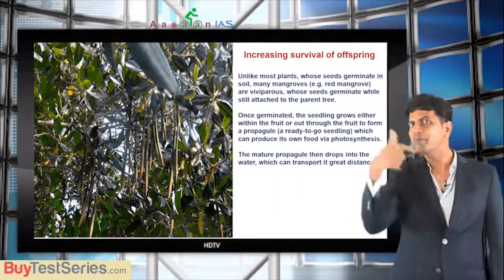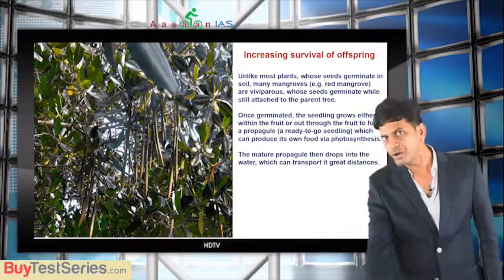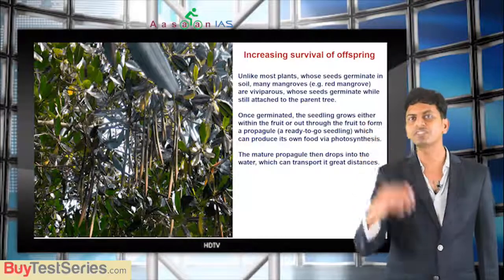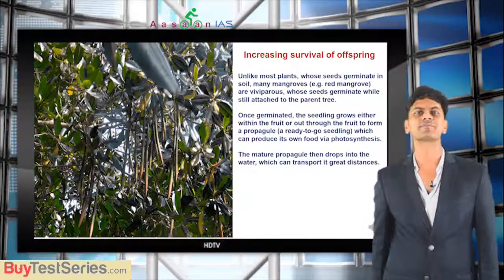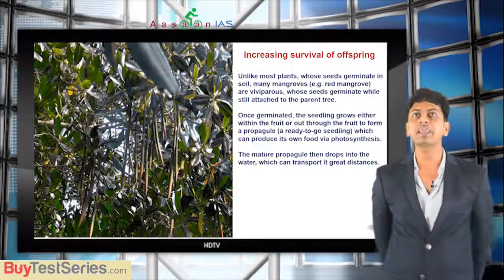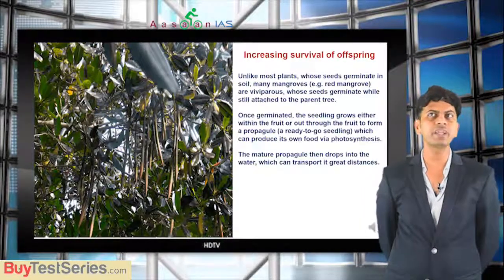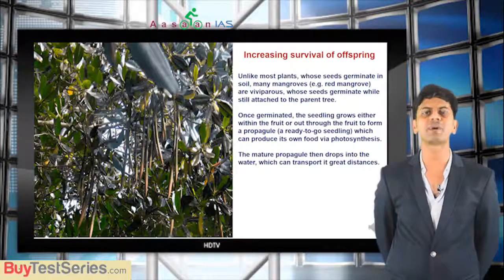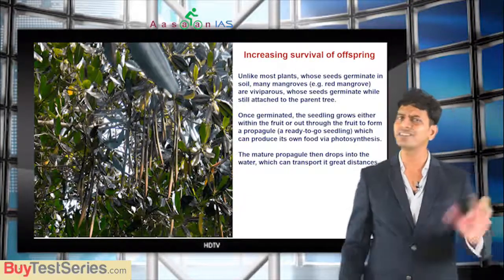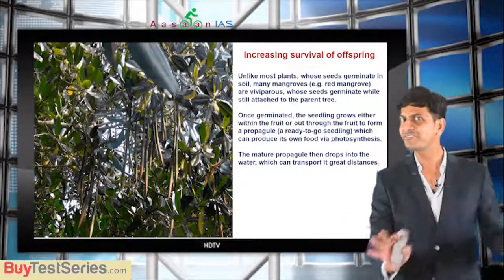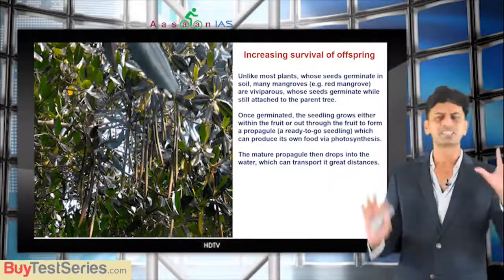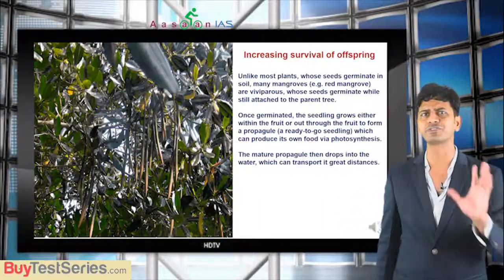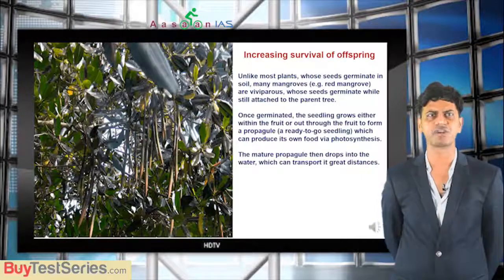Then once the seedling comes out of the seed, it drops down, and once it drops down, immediately it is able to do its own photosynthesis and get its own food. Are you getting me? So, unlike most plants whose seeds germinate in soil, many mangroves are viviparous. The word used is viviparous, but we learn all these things in science. So this is just environment. You just understand, okay, survival of offspring. That is sufficient. No need to dig deep into this. Hope you are enjoying and understanding what I mean to say.